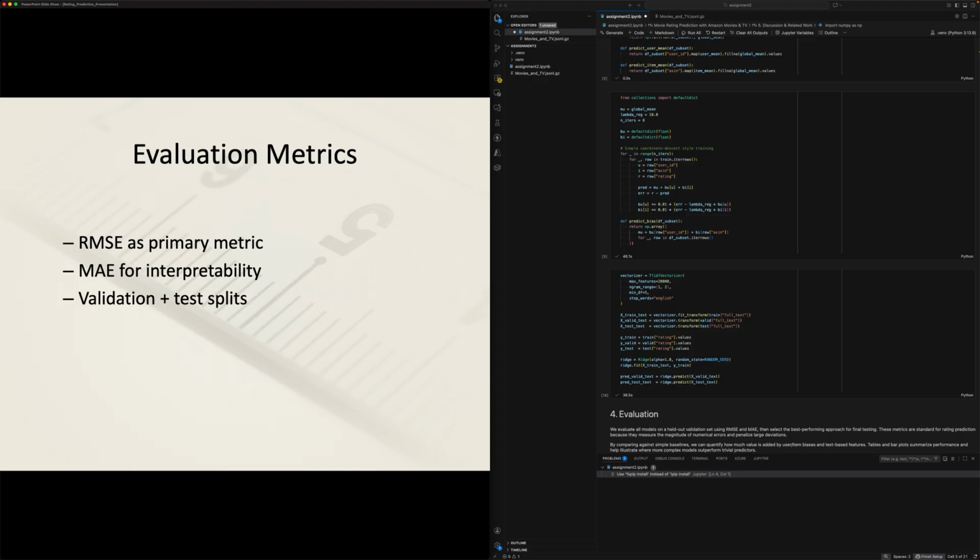Now on to the evaluation of our models here. Our MSE and MAE quantify how far our predictions are from the true rating. Therefore, we are looking for a lower value, which means the model performs better. We will be measuring both validation and test scores to ensure that our model generalizes well.